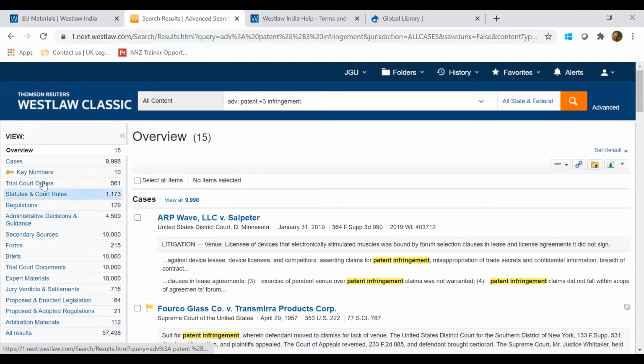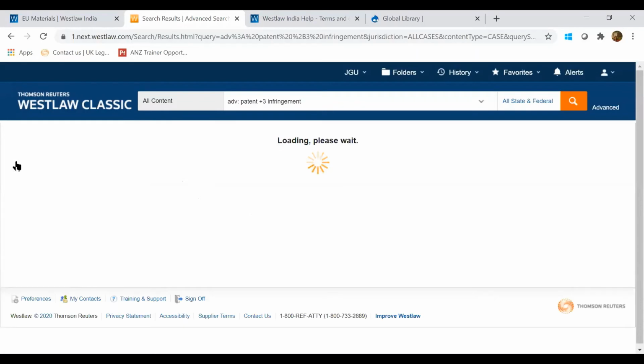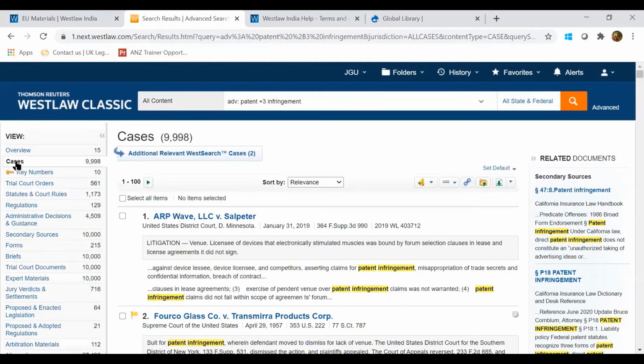Now, if I just want to have a look at the cases for US, I can simply click here. These are the cases. I'll select one of the cases and show you how it looks.